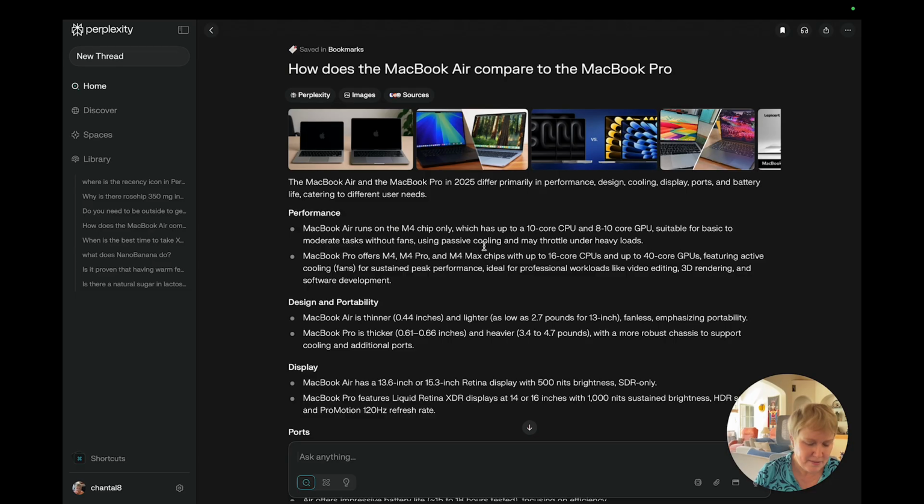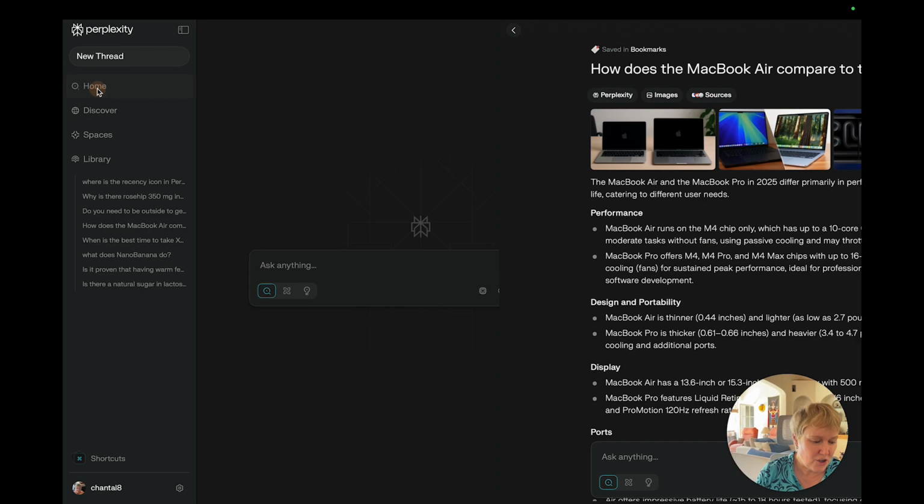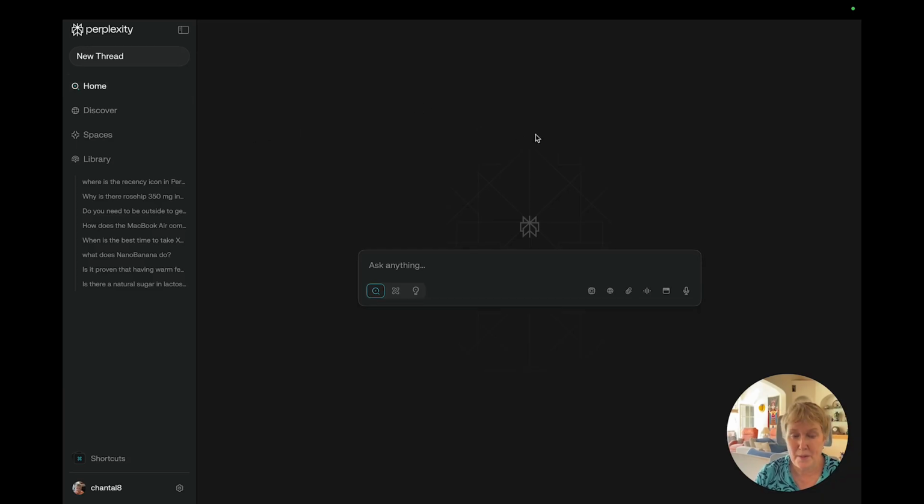And there's one that, of course, I don't have in my plan, but it's called Comet, and that's only for the max plan. And Comet really is an entire browser. So I will try to research it a bit more, and if I don't have to pay for it, I'll bring it to you so that we can have a look and see what it's about. So basically, that's what we have for free and the pro versions. So as you can see, Perplexity has much more to offer than Google.